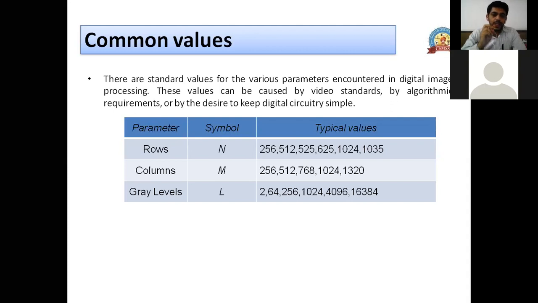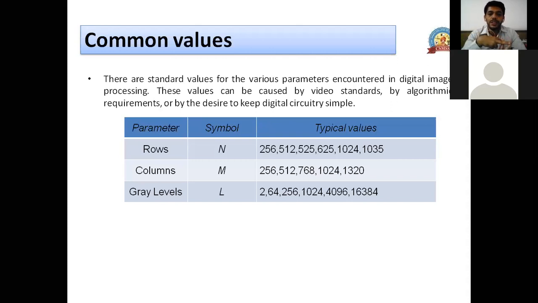To satisfy those limitations, the common values are like this for rows, for columns, and also for gray levels. Gray levels can be 2. If gray levels are 2, then we get only complete dark and complete white, that is complete black and complete white, which is called a black and white image. Or we can have gray values in terms of powers of 2. So 64 is a power of 2, 256 is also a power of 2, and 1024 is also a power of 2.